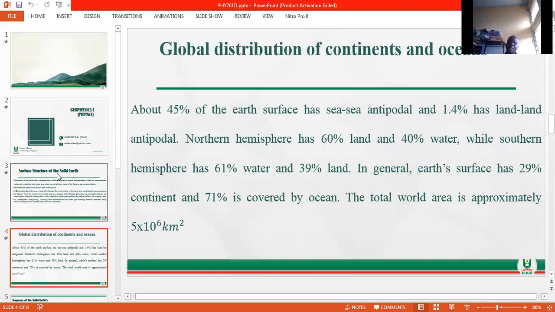You can see that the northern and southern hemispheres have different components of land and water, that is continent as well as ocean. So in general, the Earth's surface has 29% continent and 71% covered by ocean. In other words, the total world area is approximately 5 times 10 to the 6 kilometers squared.